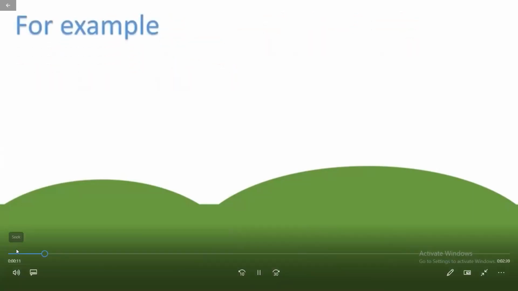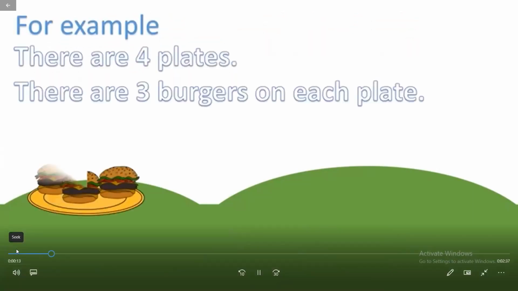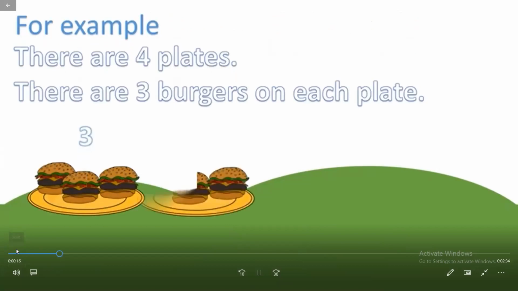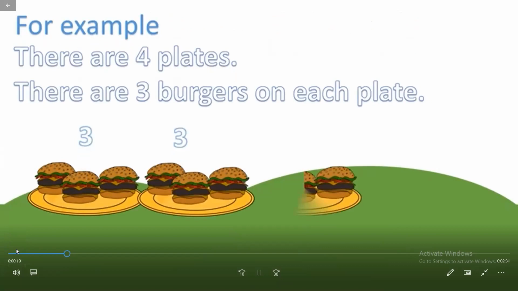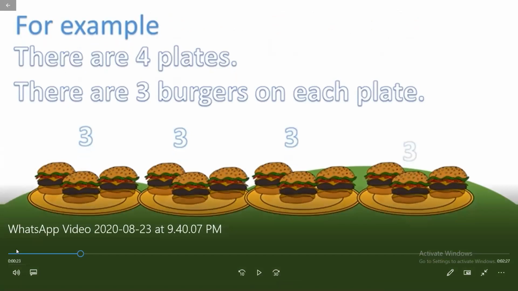Here, for example, there are 4 plates, and on each plate there are 3 burgers. You have to find out the total number of burgers. Here, how many plates do we have? 1, 2, 3, 4. So we have 4 plates of burgers, and on each plate there are how many burgers? 1, 2, 3. Children, what will be the total number of burgers?